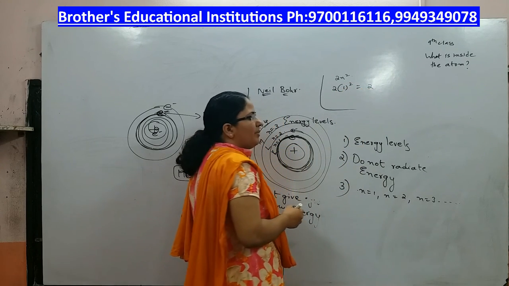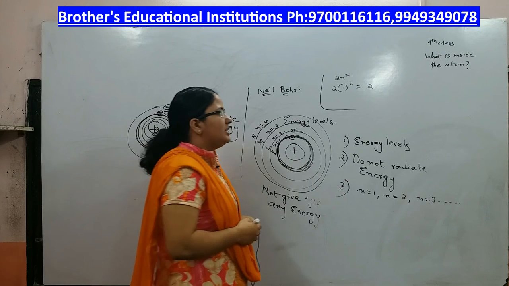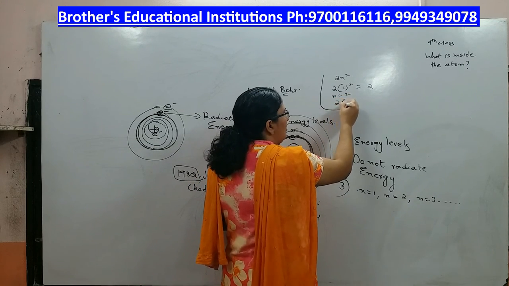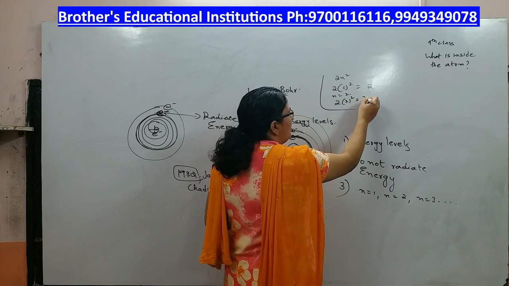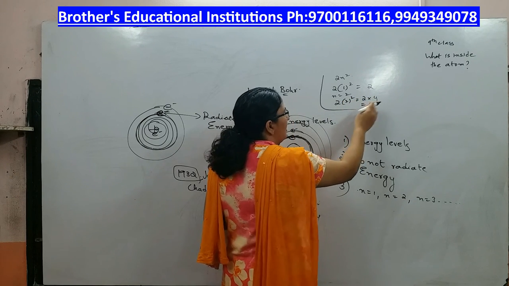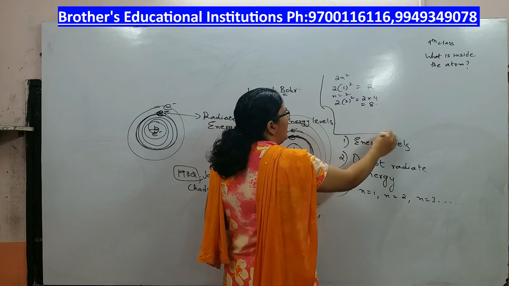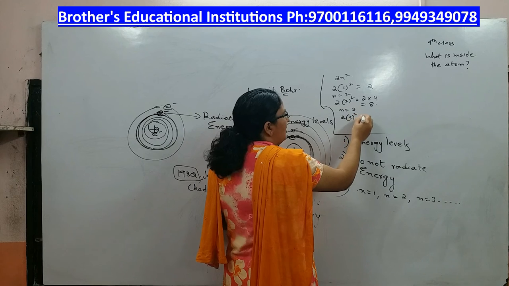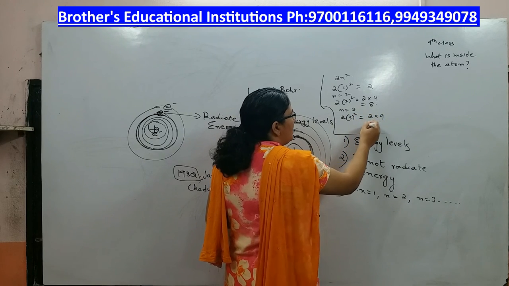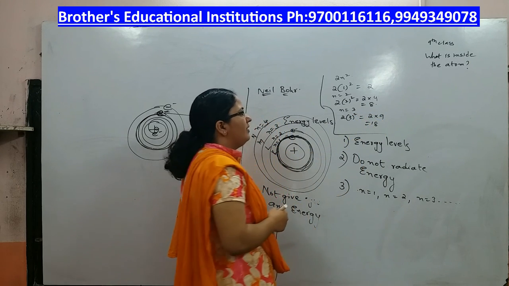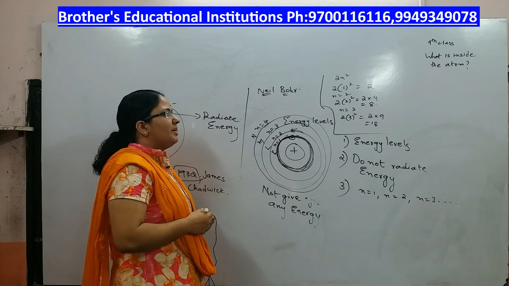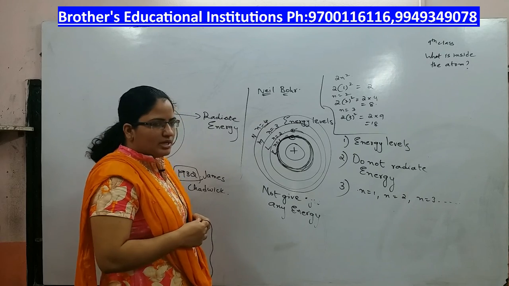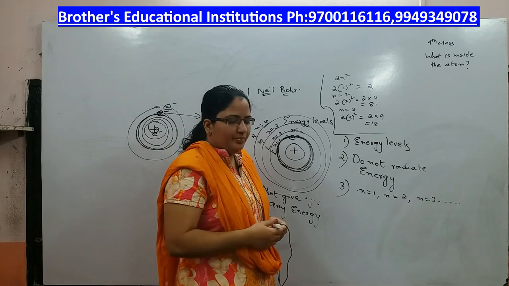For the second shell, n is equal to 2: 2 into 2 square, 2 into 4, which is 8. For the third shell, 2 into 3 square, 2 into 9, that is 18. So the maximum is 18 in the third shell, 8 in the second shell, and 2 in the first shell.